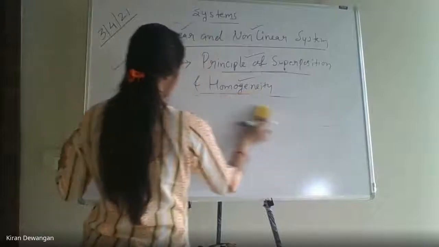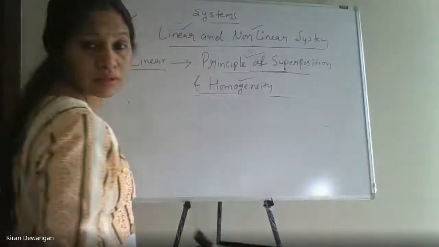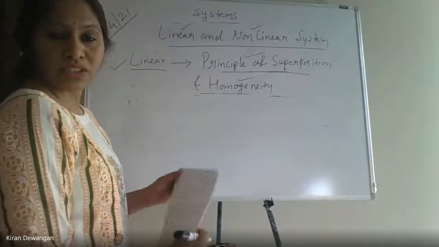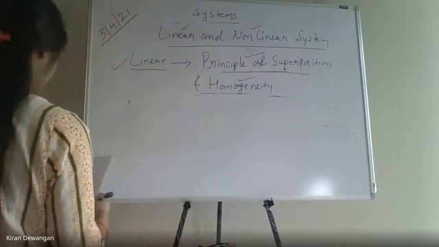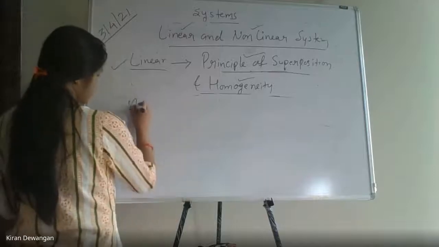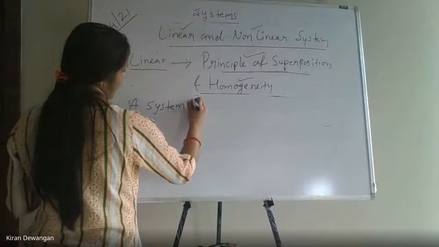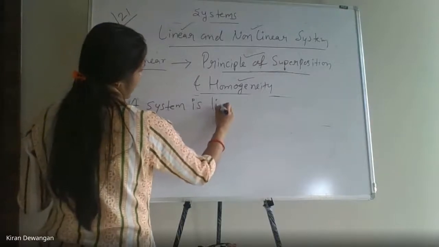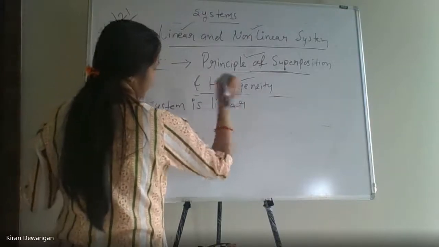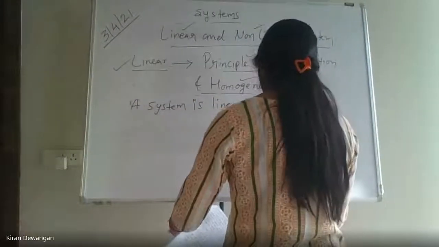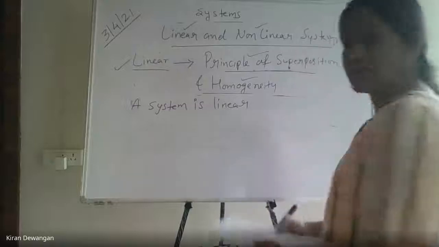Does anyone have a question? Okay. This line is very important. Just be very careful and check that this line should always be satisfied.